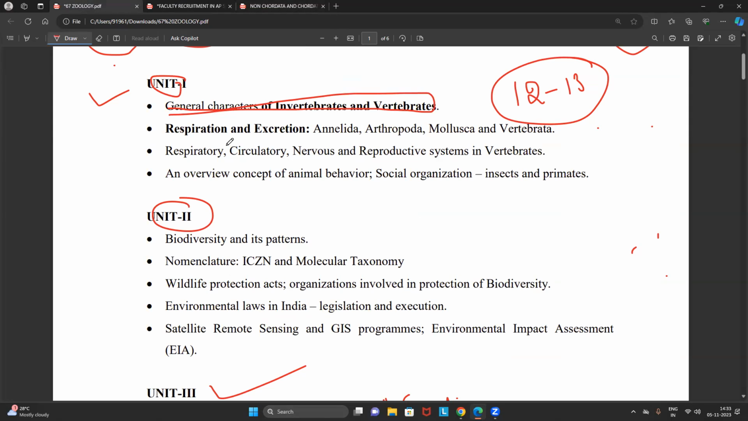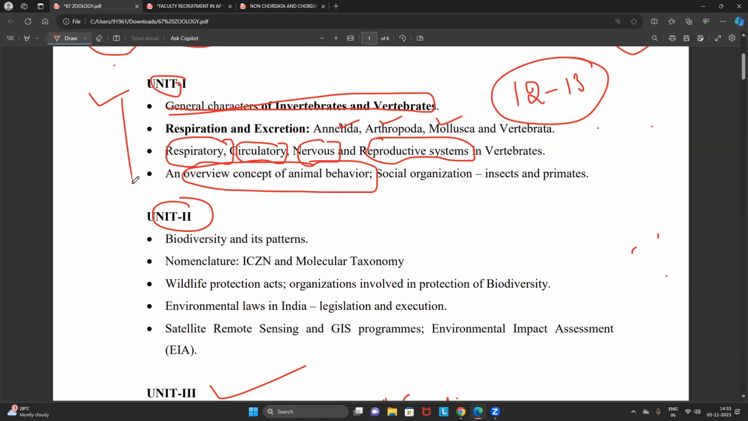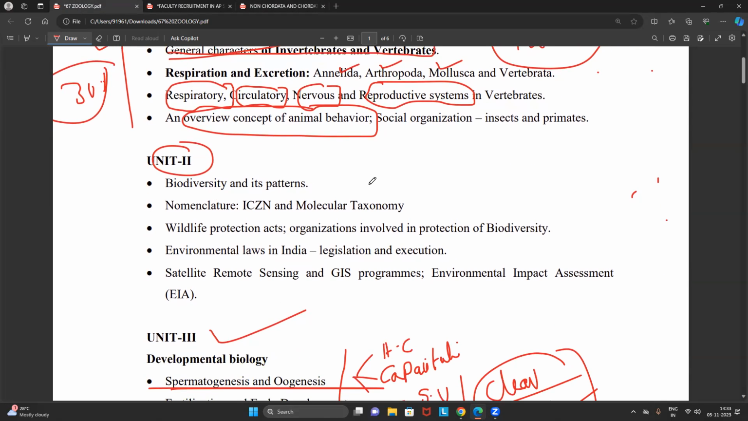And friends, since they have specifically mentioned the respiratory system, circulatory system, nervous system, and reproductive system, all the systems' development in Annelida, Arthropoda, and Mollusca. And they just asked about an overview of animal behavior. This is also not a broad concept, but we will read it in a little depth. By that, we can cover every question. It is so easy. Trust me, it is not even 30% of the syllabus of your DL paper. Very small. And this is pure theory.